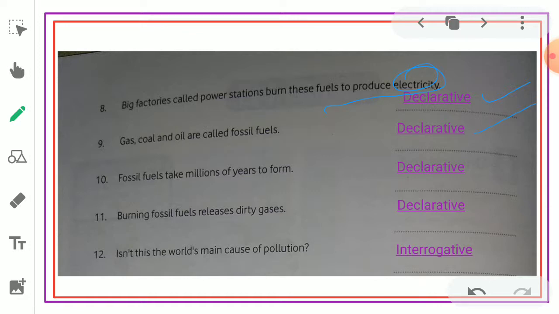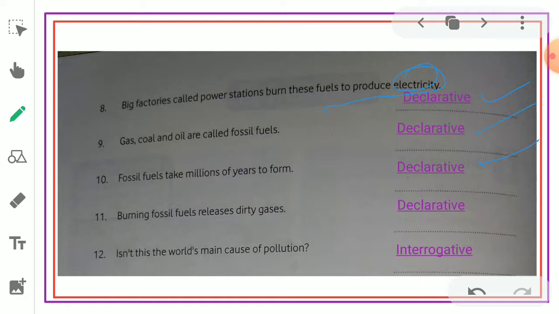Declarative. Fossil fuels take millions of years to form. Declarative. It is nothing but a statement. Declarative is nothing but a statement which can be positive or negative.